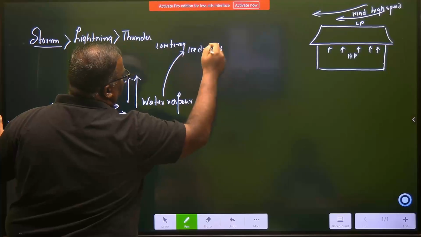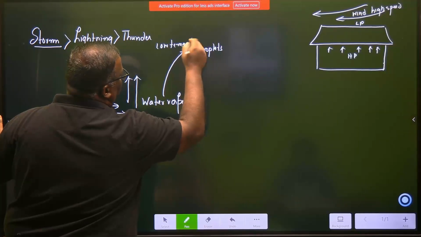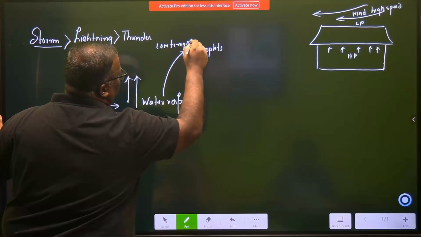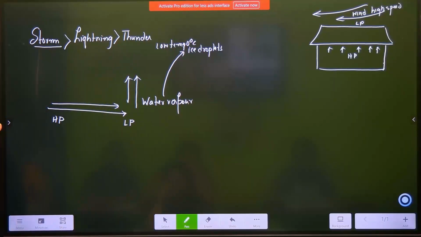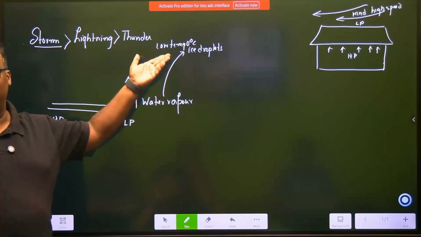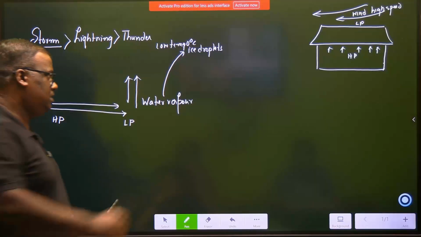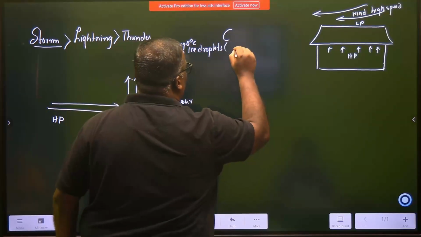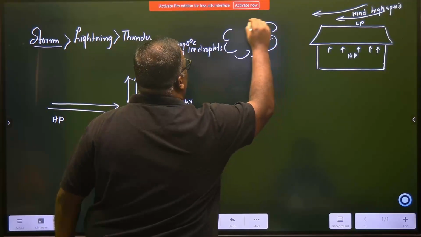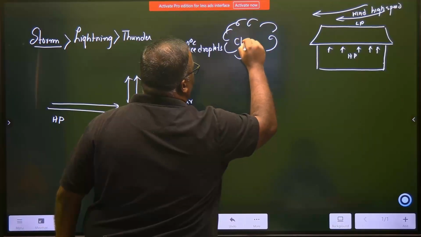Ice droplets or ice drops, and this temperature will be even below 0 degrees Celsius. As the air goes higher up, these water vapors will become ice drops. This is the reason for the formation of what we know as clouds. They will form clouds out here.